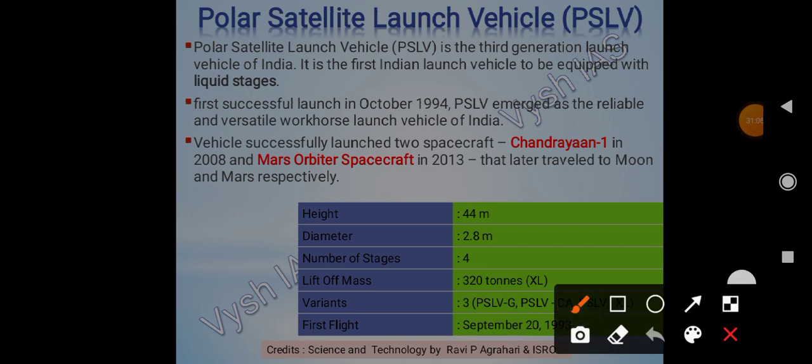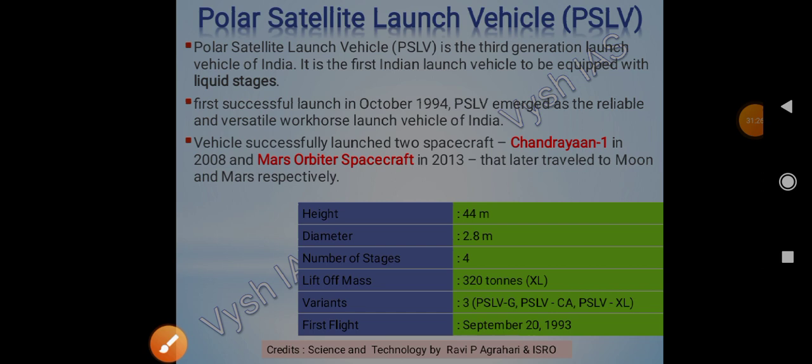Then this vehicle successfully launched two spacecraft, that is Chandrayaan 1 in 2008, and then the Mars Orbiter spacecraft, that is MOM, Mangalyaan, in 2013, and then later traveled to Moon and Mars. I mean, Chandrayaan for Moon, and then MOM for Mars, right?